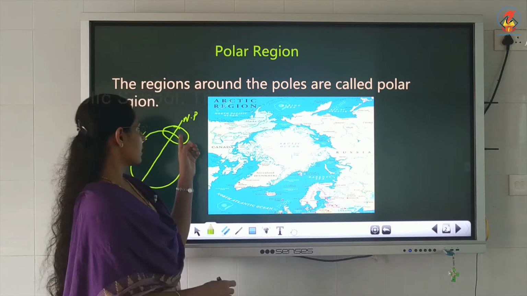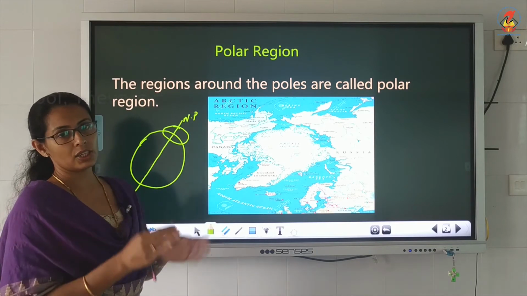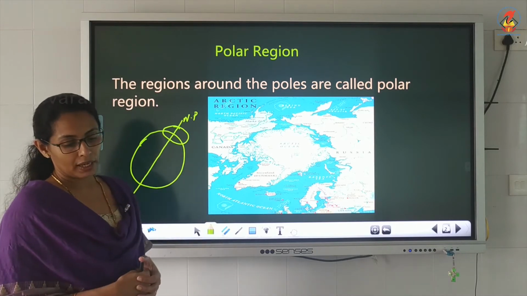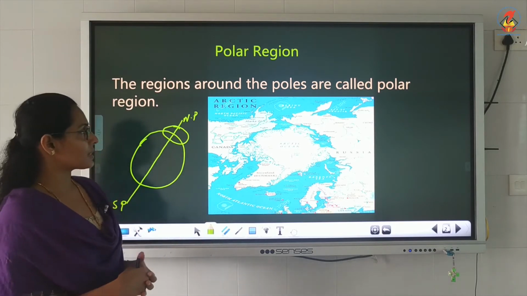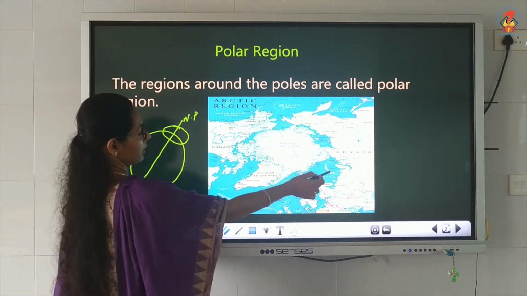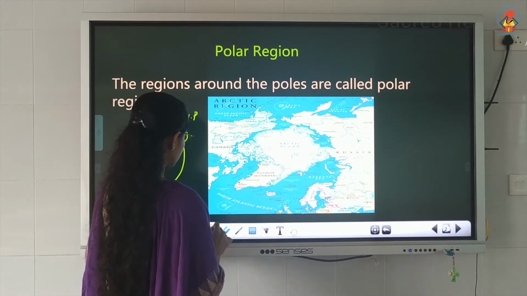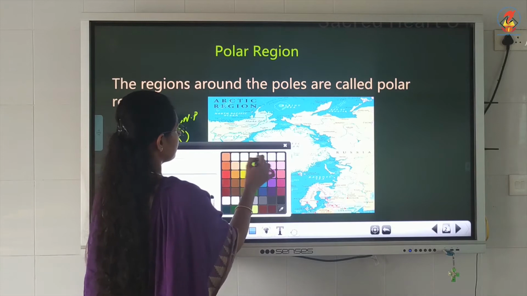This area is surrounded by the continents Asia, then the European countries, and North America, that we can see from here.